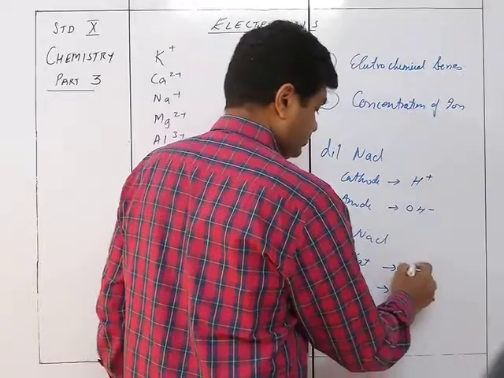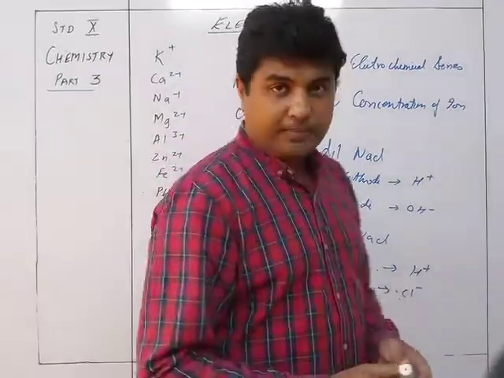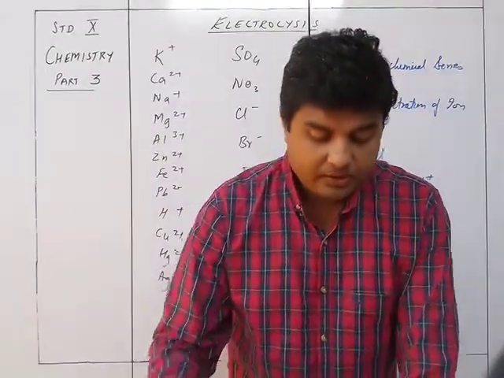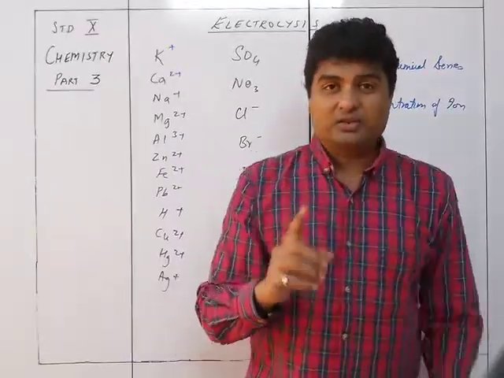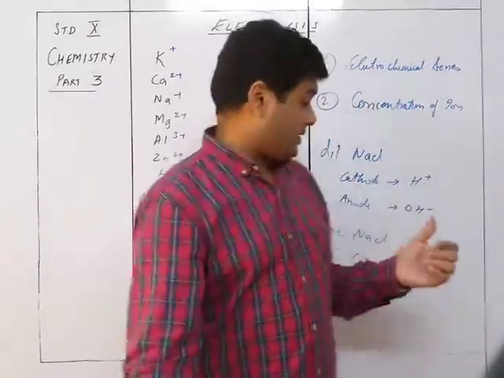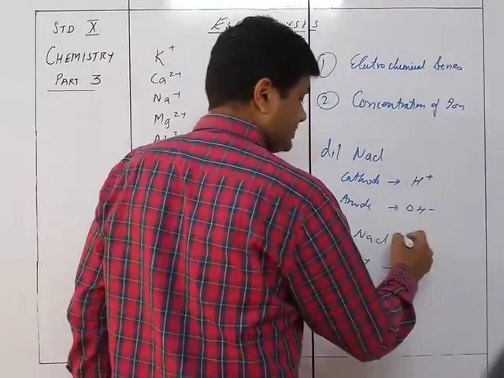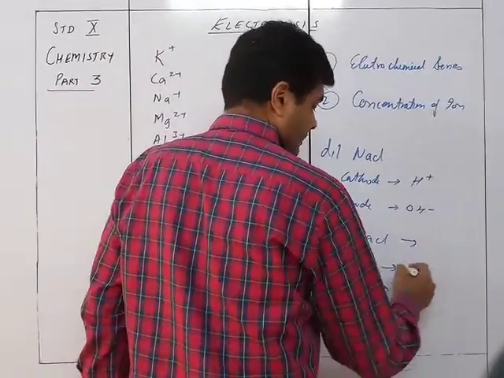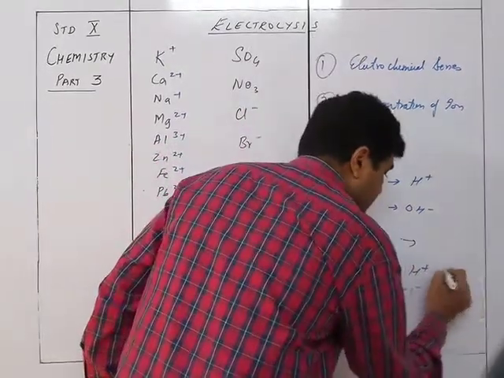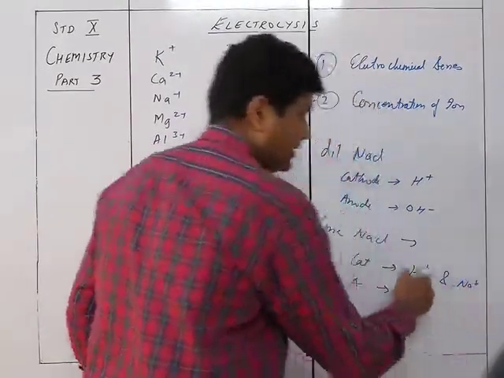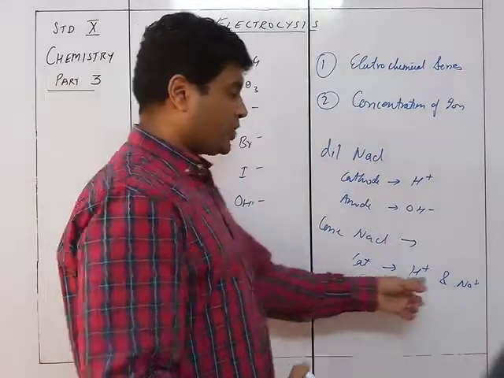This is something important. Let's understand this again. At the cathode you are getting two ions, Na plus and H plus. At the cathode you have both these things.